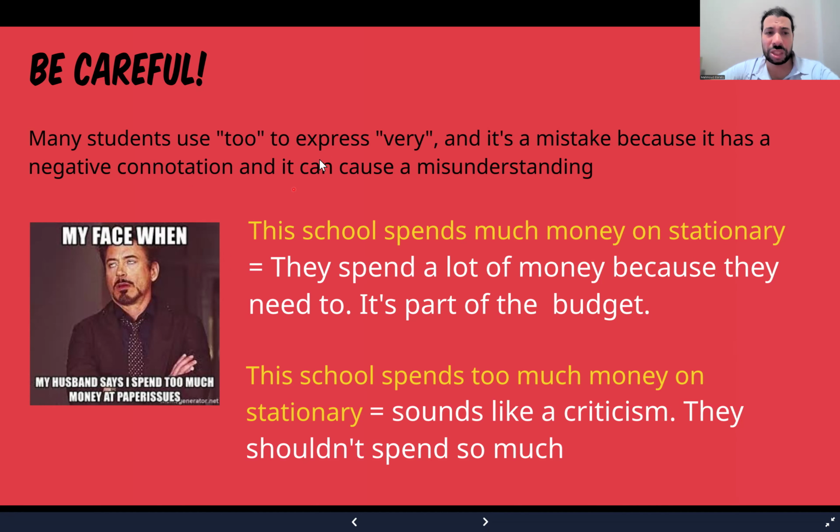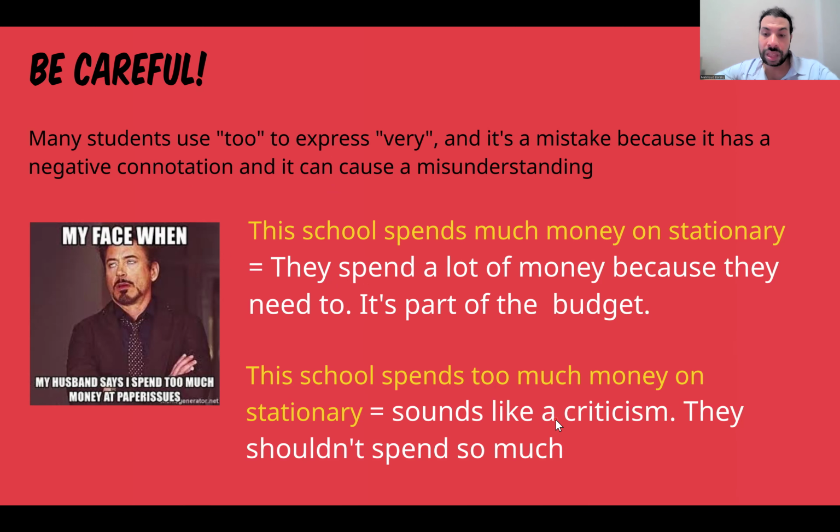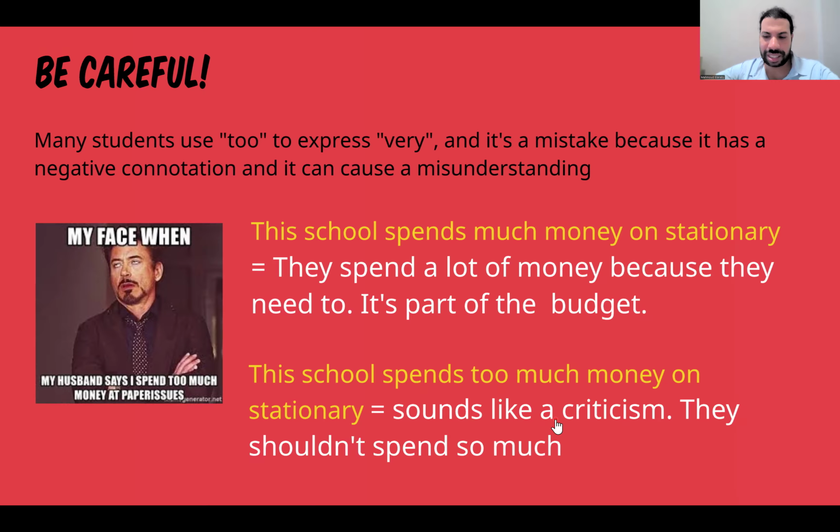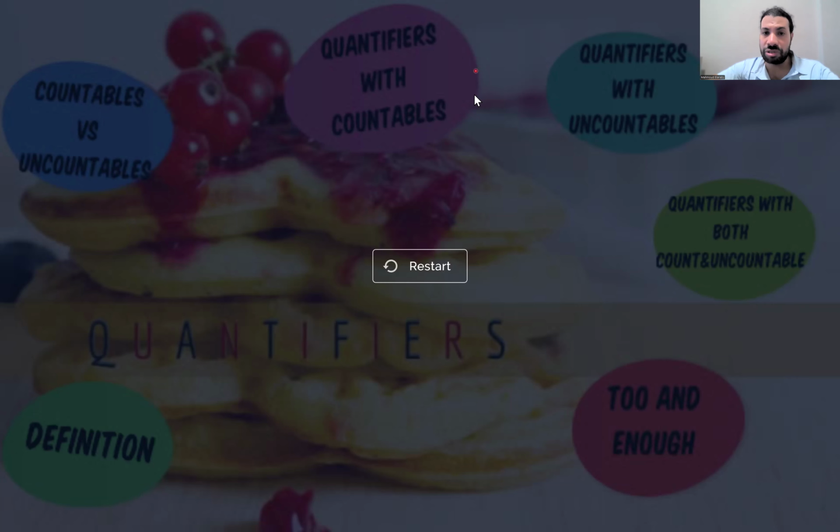But many students use too to express very. It's a mistake. And it has a negative connotation. It can cause misunderstanding. For example, the school spends much money on stationery. If I said this, it means they spend a lot of money because they need to. It's a part of the budget. But if I said this school spends too much money on stationery, it sounds like a criticism. I'm criticizing them. I don't like this action. They shouldn't do that. So that's a mistake. Be careful of that. Let's answer right now some exercises.